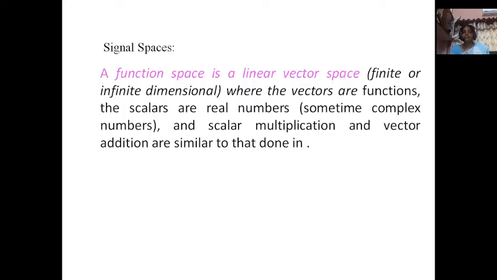Then signal spaces. A function space is a linear vector space, finite or infinite dimensional, where the vectors are functions, the scalars are real numbers, sometimes complex numbers also, and scalar multiplication and vector addition are similar to that done in ordinary vector spaces. So a function space is a linear vector space. A group of vectors is represented as a function space, or functions are represented here.